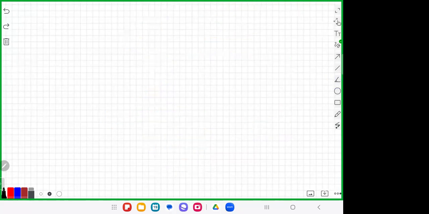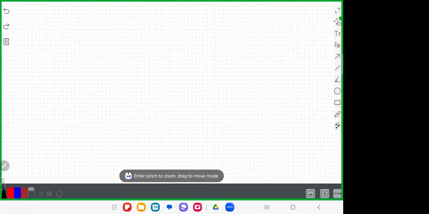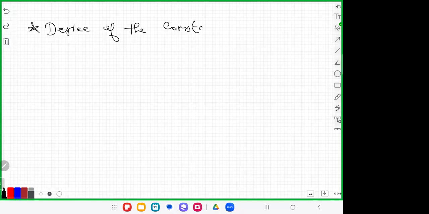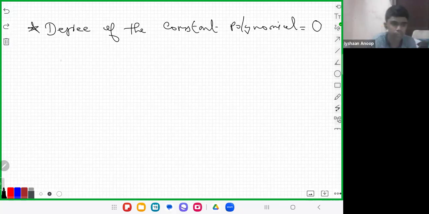Degree is 0. So remember, degree of the constant polynomial. Board exam question: degree of the constant polynomial is? What is the degree of the constant polynomial? എന്താ വരിക? Degree of the constant polynomial is 0. What is the reason?